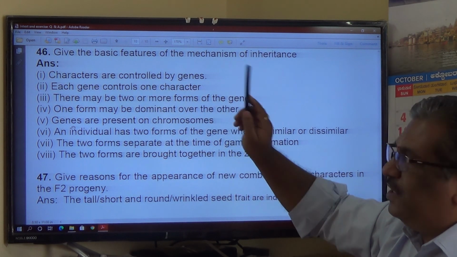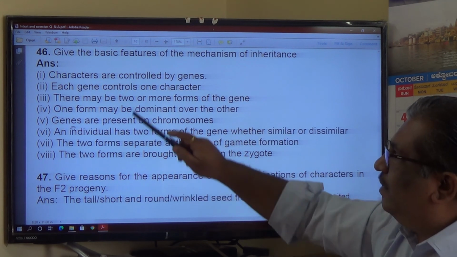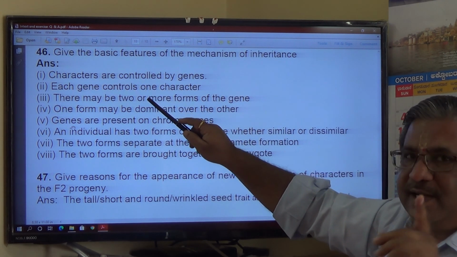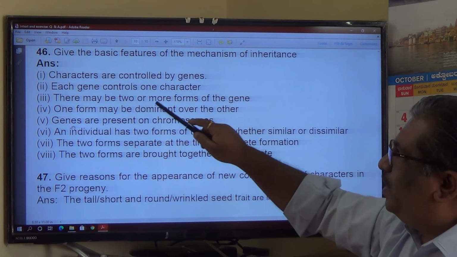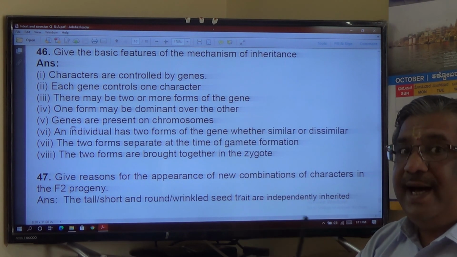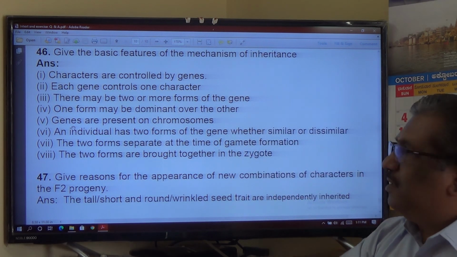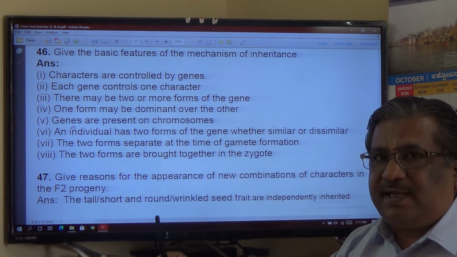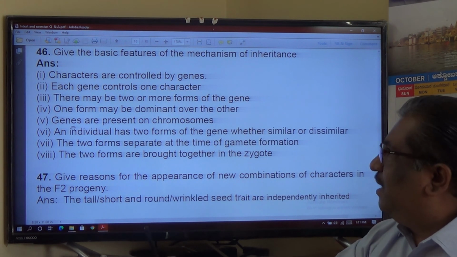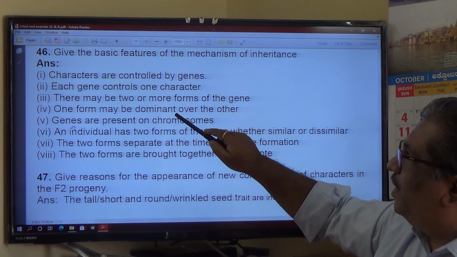Characters are controlled by genes. Yes, genes control the character. Second, each gene controls one particular character or one trait. There may be 2 or more forms of a gene called alleles. You got it? Either homozygous or heterozygous. If both the forms are same, then it is a homozygous. If both forms are different, it is heterozygous. One form may be dominant over the other.